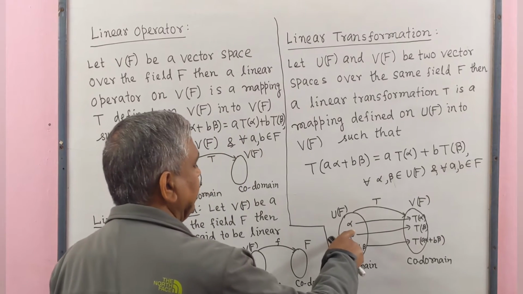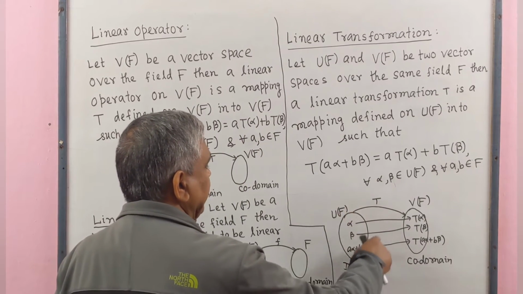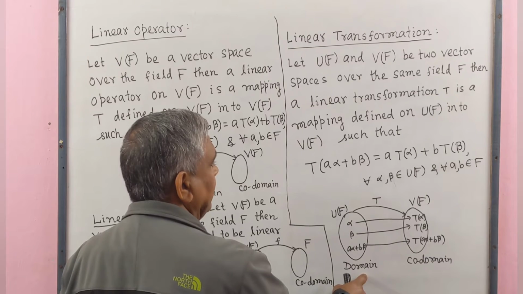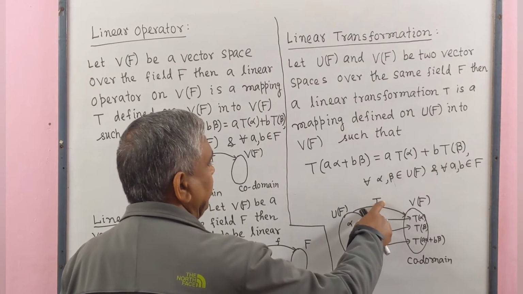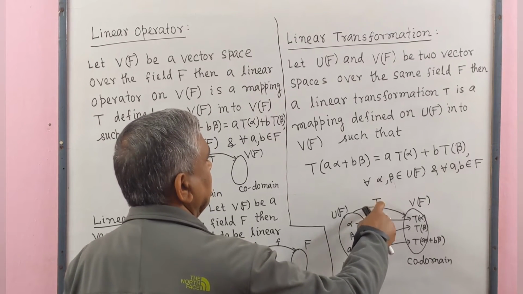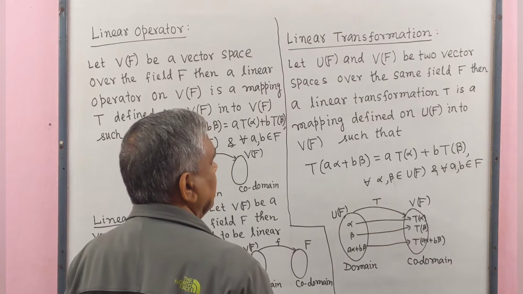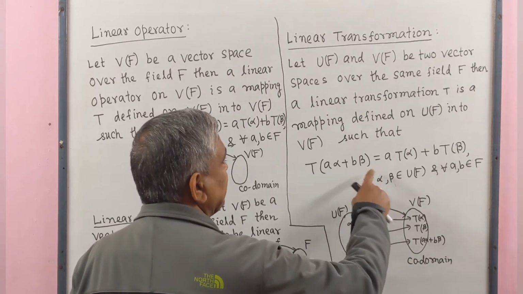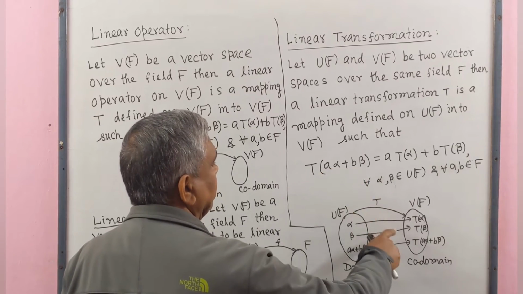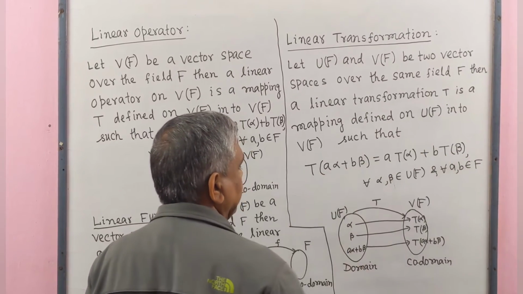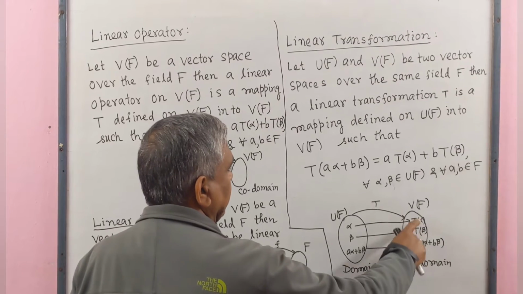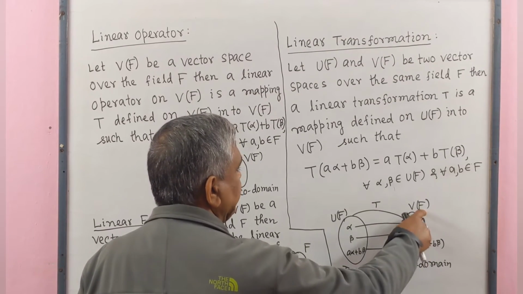Here we see that U(F) is the domain of the mapping T, and this mapping is called a linear transformation when it fulfills this condition. Here the codomain is vector space V(F).